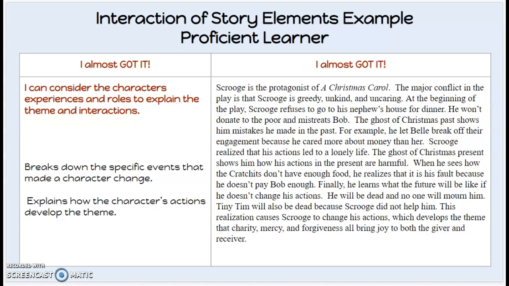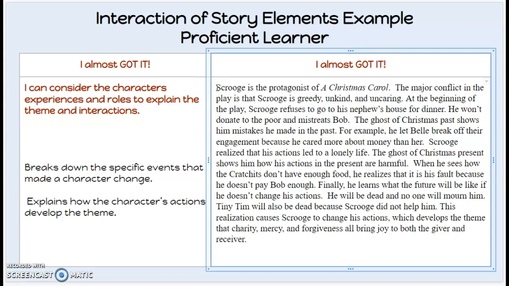All right, let's read this example. Now remember, we are addressing the question of how do the characters' actions help develop the theme. Our specific question relates entirely to Odin, but remember, we are using the example of Scrooge and A Christmas Carol. Okay. Scrooge is the protagonist of A Christmas Carol.